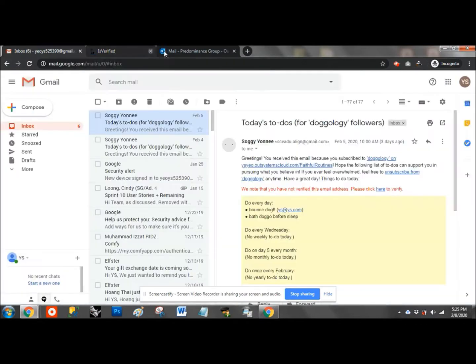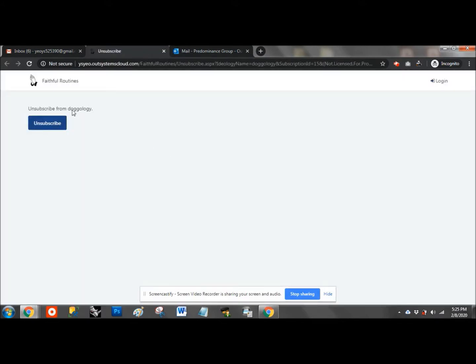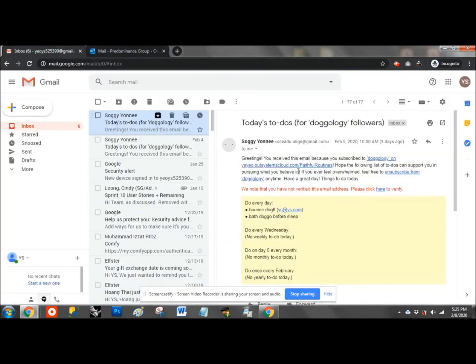If you don't verify, the platform will stop sending you emails after 48 hours of subscribing. You can also unsubscribe from the ideology you subscribed to by clicking on the button, which I'm not going to do now. All the link URLs are programmatically built. So actually, this is the end of the user-facing part of the platform.